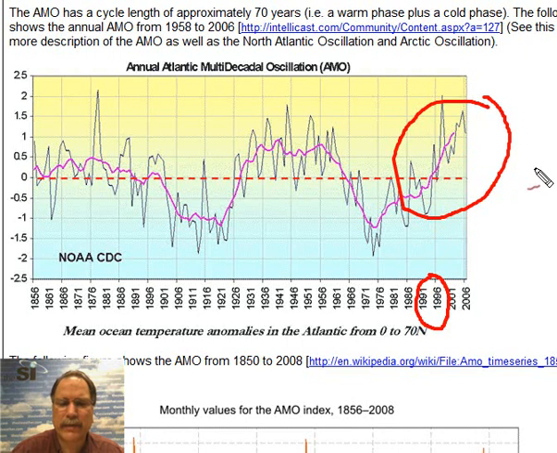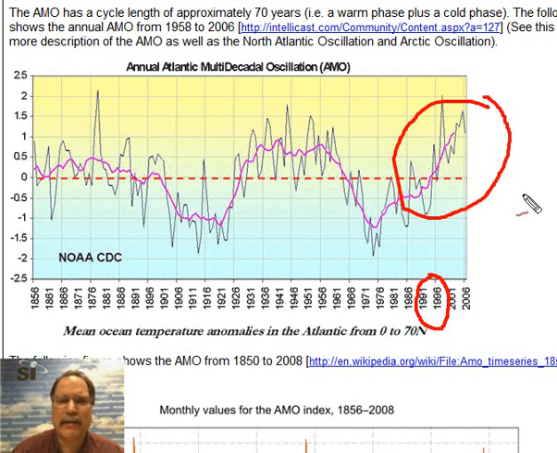Again, this is an index that we meteorologists track to take a look at the northern Atlantic sea surface temperature anomalies. We slipped into this warm or positive phase in the middle part of the 1990s, and indeed that's when the northern hemisphere sea ice began to go below normal. This type of oceanic cycle typically lasts a couple of decades.